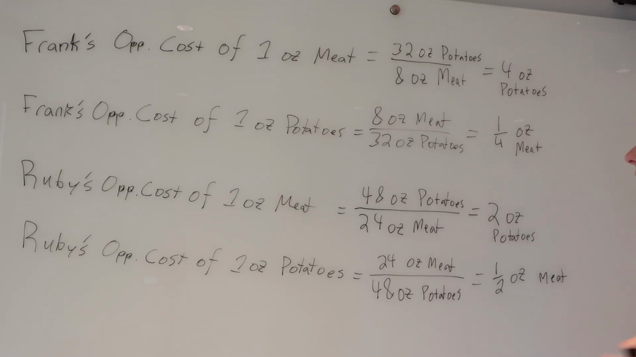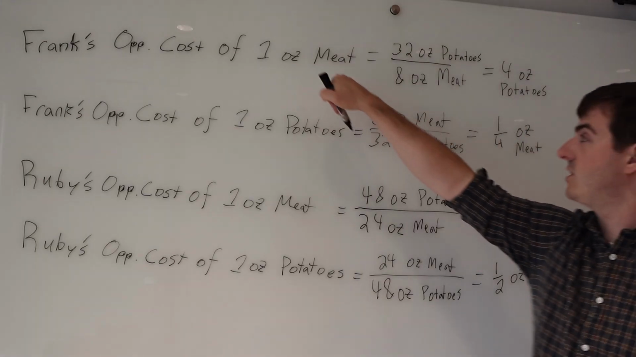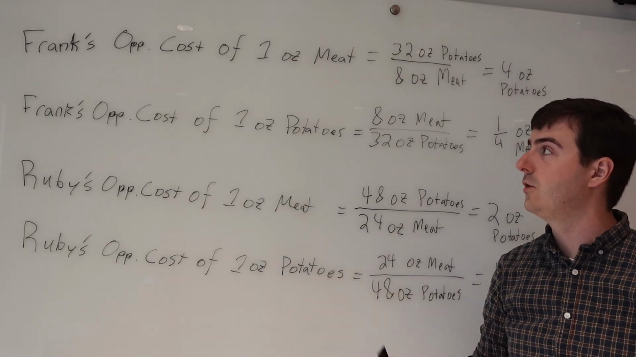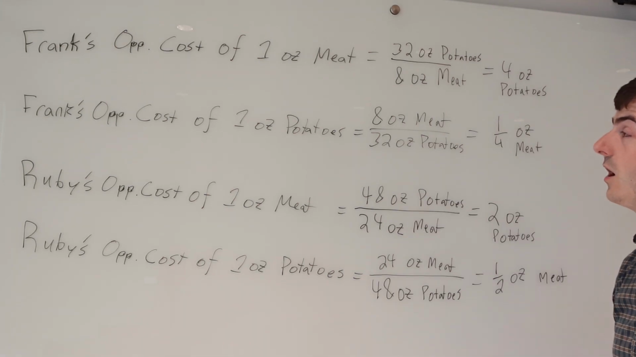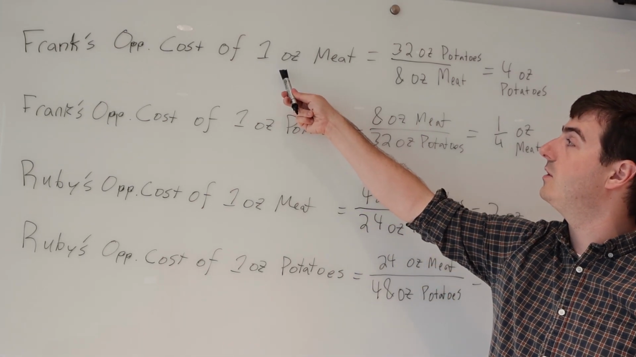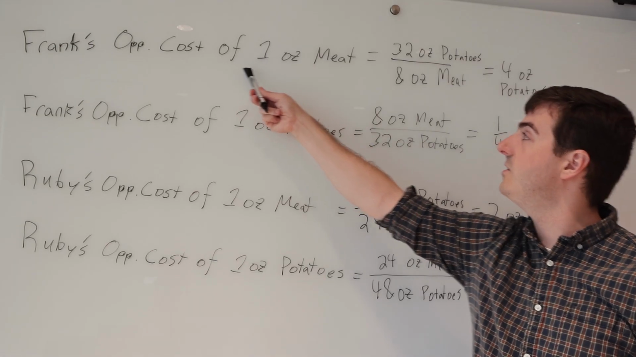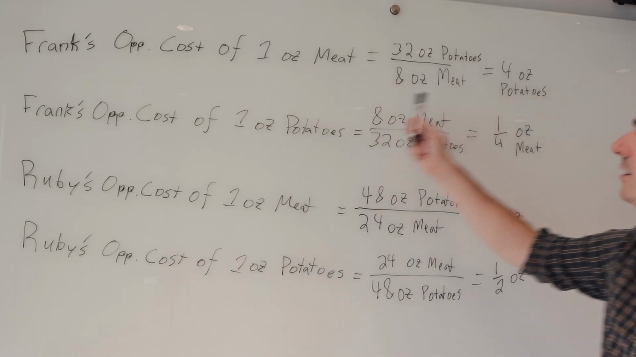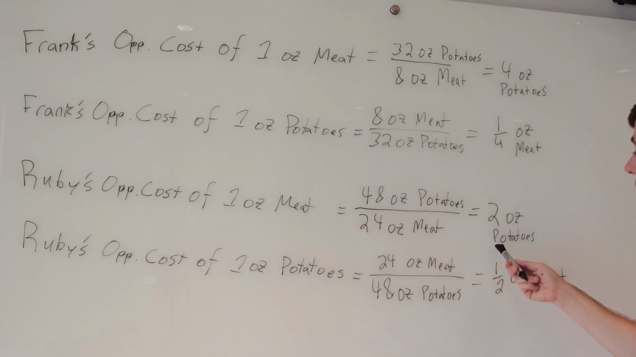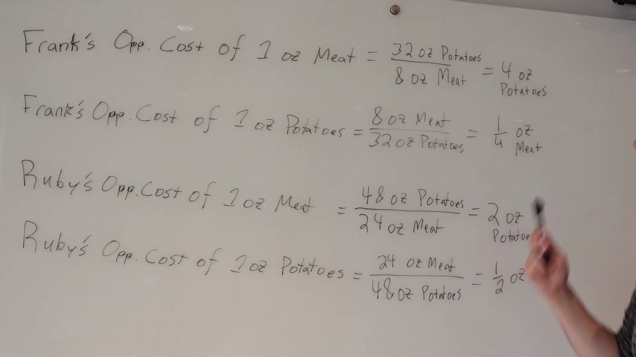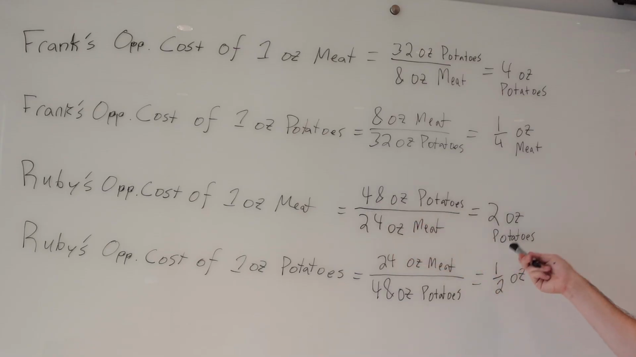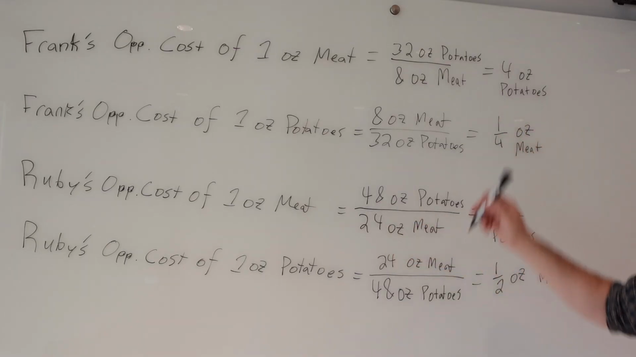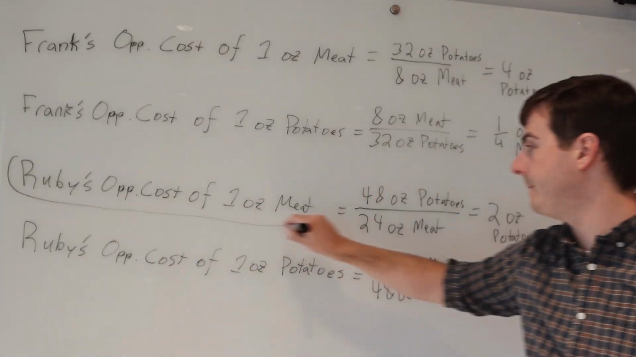I want to make a couple quick notes here. One, immediately you should recognize, okay, now I have opportunity cost for production of meat and potatoes for my two producers. Comparative advantage is lower opportunity cost. Who has lower opportunity cost in production of meat? Here's Frank's opportunity cost of 1 ounce of meat: 1 ounce of meat costs him 4 ounces of potatoes. Ruby's 1 ounce of meat costs her 2 ounces of potatoes. So who has lower opportunity cost? Ruby's opportunity cost of 1 ounce of meat is only 2 ounces of potatoes compared to Frank's 4. So Ruby should make the meat.